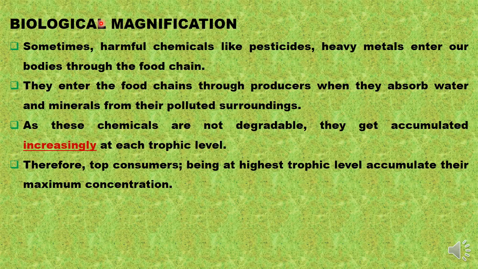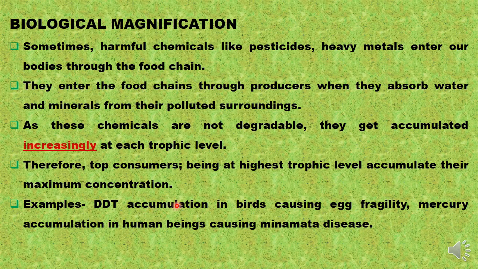Its classic examples are DDT accumulation in birds, which was causing egg fragility. So how did it end up in bird bodies? Because the DDT used extensively in the agriculture sector was accumulating in the soil, and the worms and insects present in that soil were eaten by the birds, and therefore its concentration increased many-fold in the bird body, and it was not utilized by the body. It was causing egg fragility in these birds, so they suffered severe population loss.